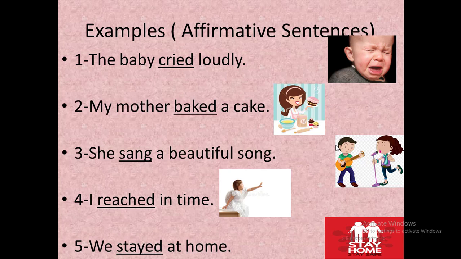Look at the next example. I reached in time. Here I is the subject, reached is the second form of the verb and in time is the predicate. We stayed at home. We is the subject as they are performing the action. Stayed is the second form of the verb. What is the first form? Stay is the first form of the verb and at home is the predicate.